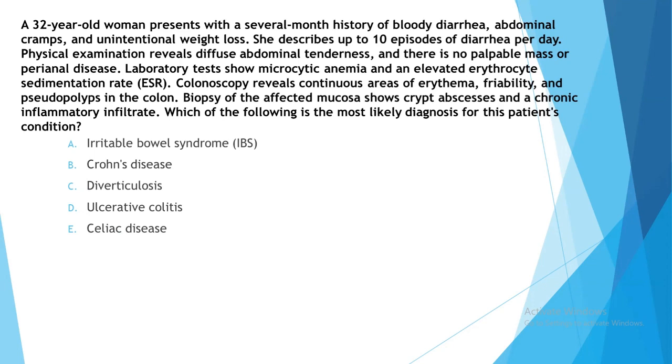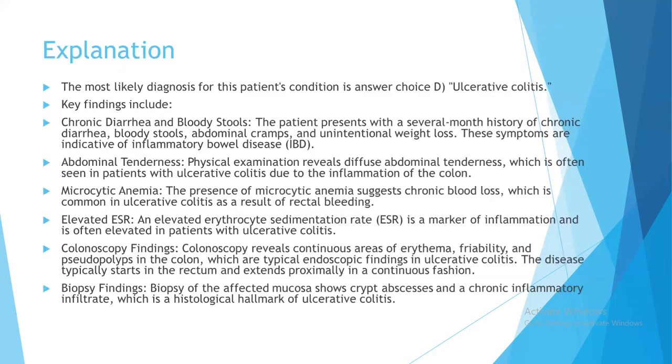Also, the biopsy of the affected mucosa shows crypt abscess and a chronic inflammatory infiltrate, which is typical for ulcerative colitis. Now let's also discuss whatever I have said in text format. The most likely diagnosis for this patient's condition is ulcerative colitis. Key findings include chronic diarrhea and bloody stools. The patient presents with a several month history of chronic diarrhea, bloody stools, abdominal cramps, and unintentional weight loss. These symptoms are indicative of inflammatory bowel disease.